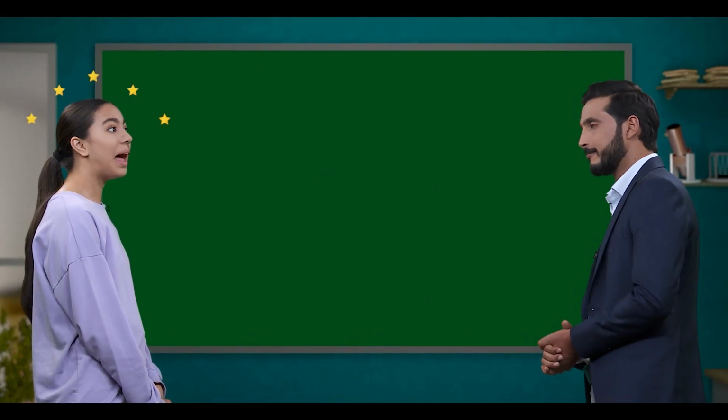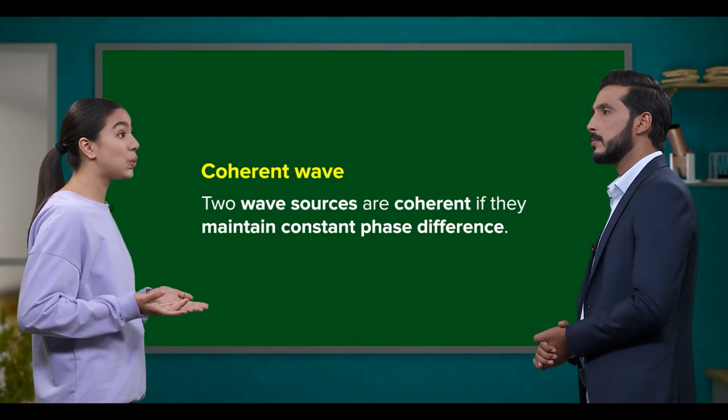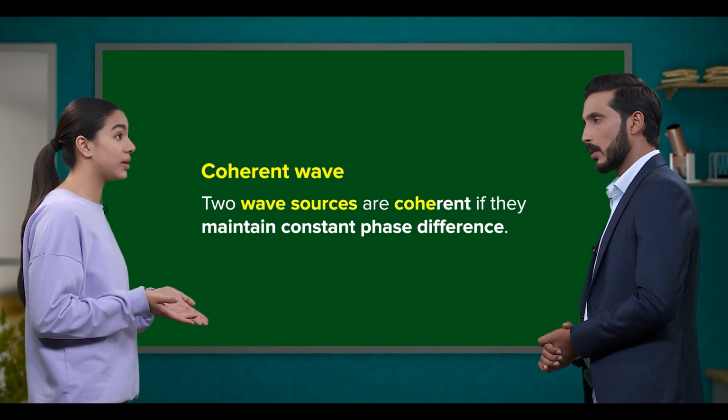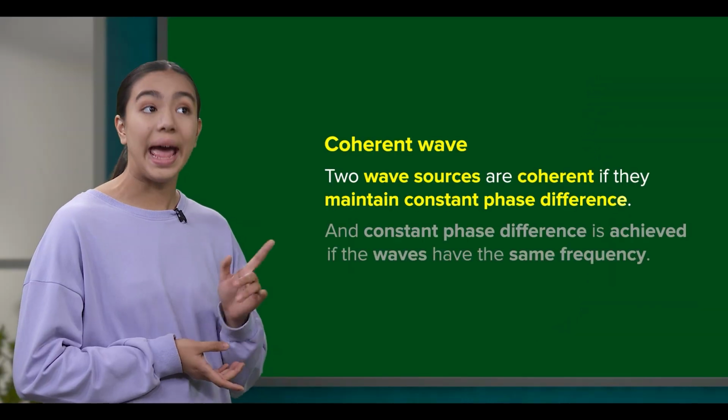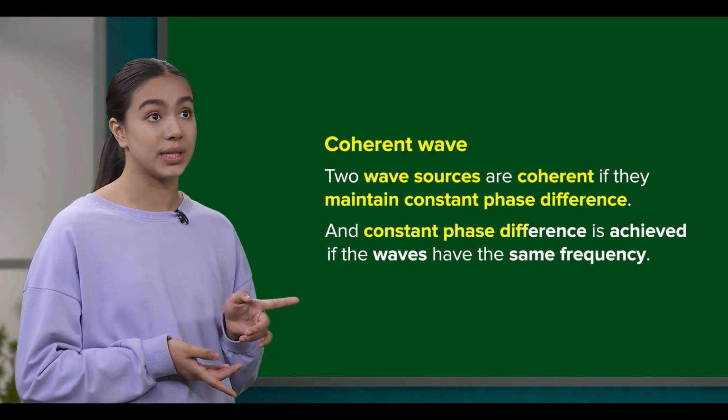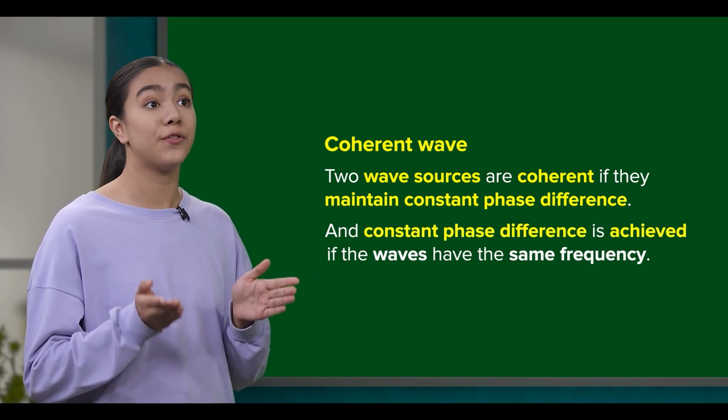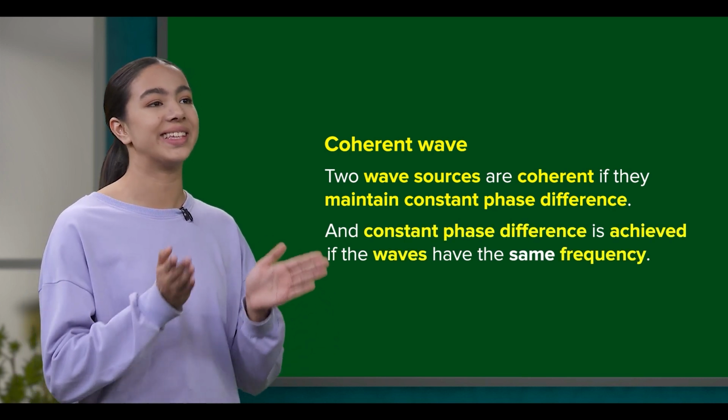Oh, I understand now. Two wave sources are coherent only if they maintain a constant phase difference. And constant phase differences can only be achieved if the frequency of these waves are the same.